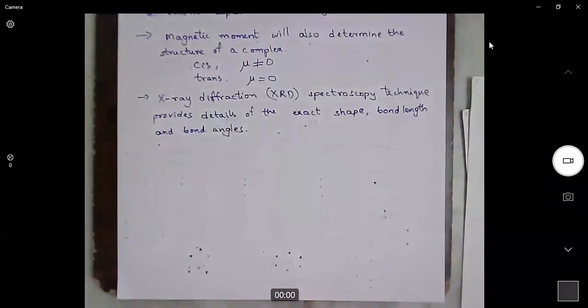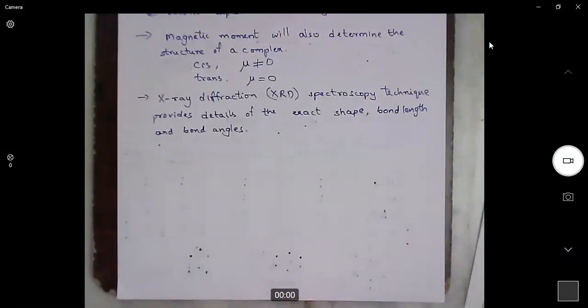So all structural information like shape of the molecule, then bond length, we can have the length of each and every bond present in the molecule, and we can have each and every bond angle possible in the molecule. We can get exact details from XRD spectroscopy. Only thing is we need a crystalline compound, either a powder or a crystal. We need a crystalline phase. If it is a crystalline compound, we can get all these details.